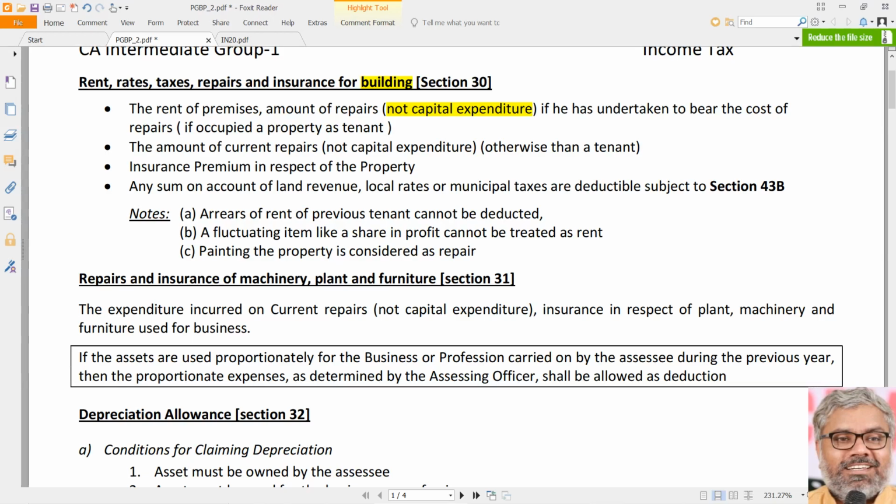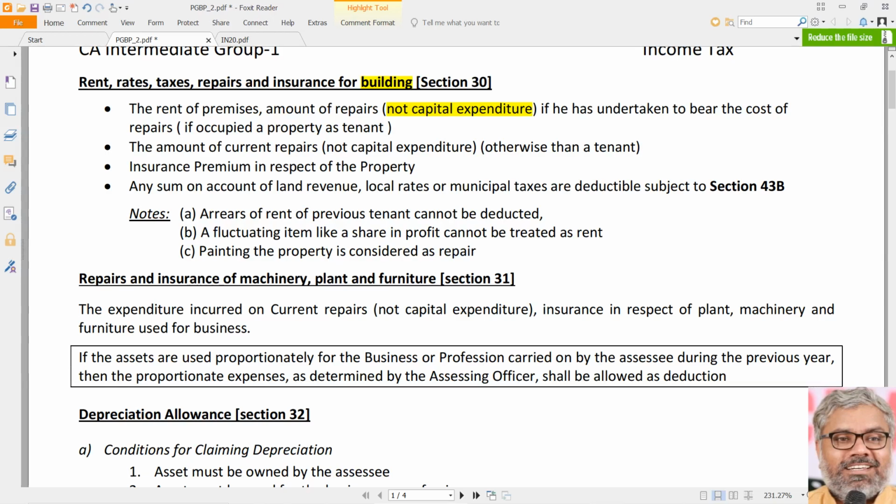So that has to be generally decided and judged using common sense rather than just going with some list of expenses. For example, an SSC has transformed the entire flooring of the building where he is conducting his business from, let's say, normal tiles to granite tiles.